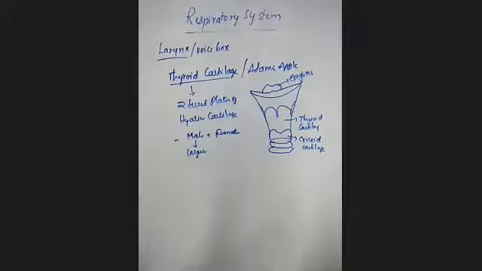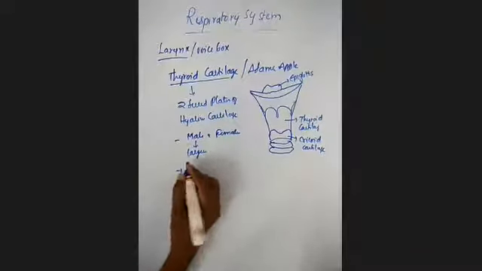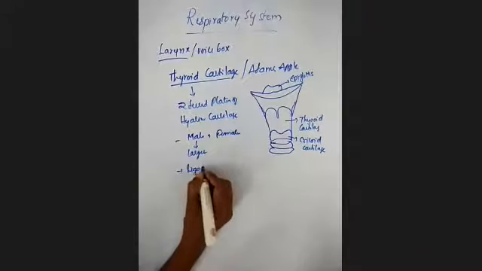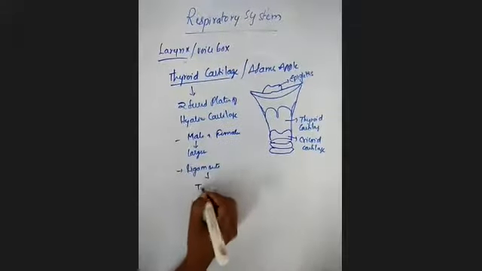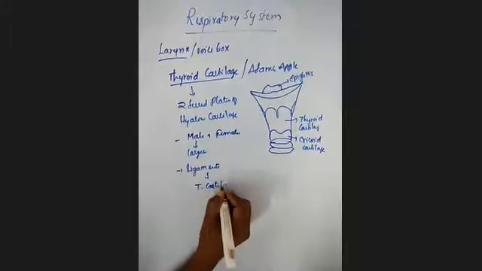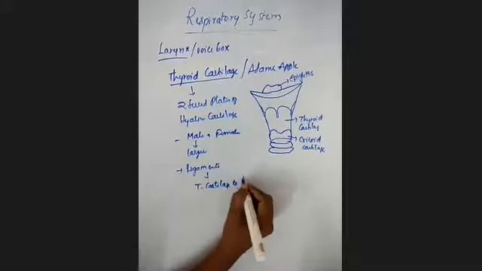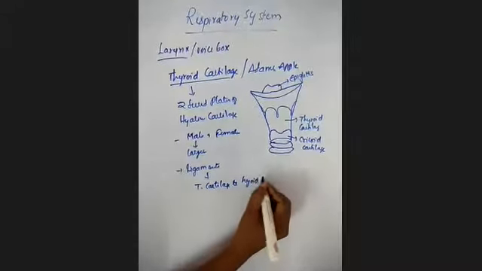Next is one ligament that connects the thyroid cartilage and the hyoid bone, the thyrohyoid membrane. One ligament that connects this thyroid cartilage to the hyoid bone.